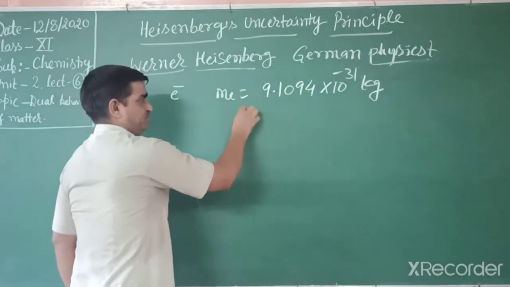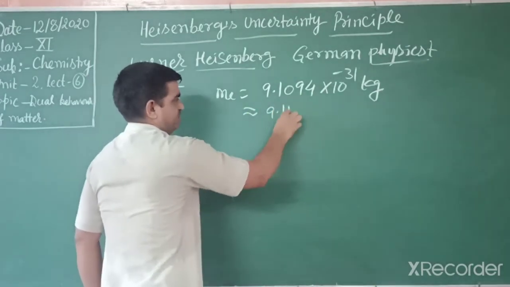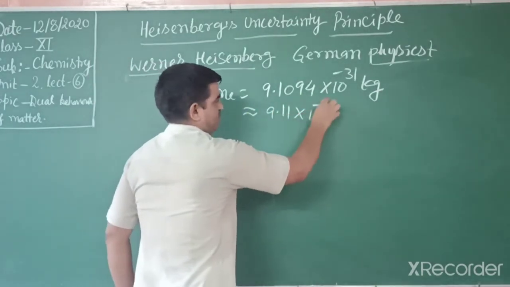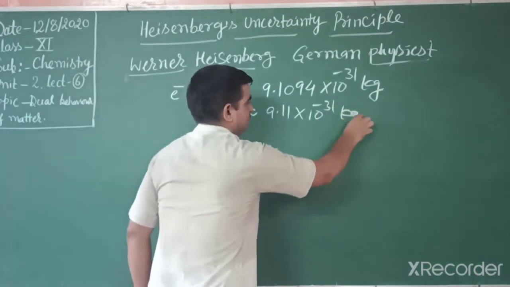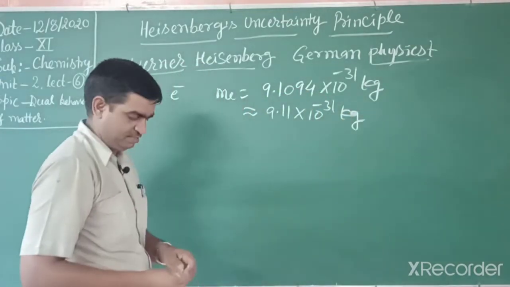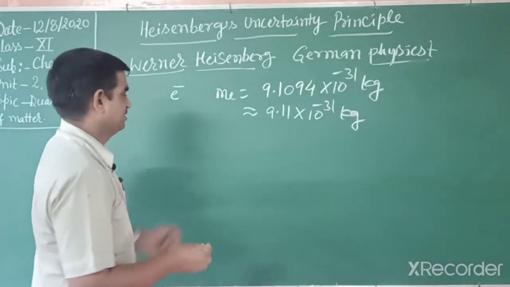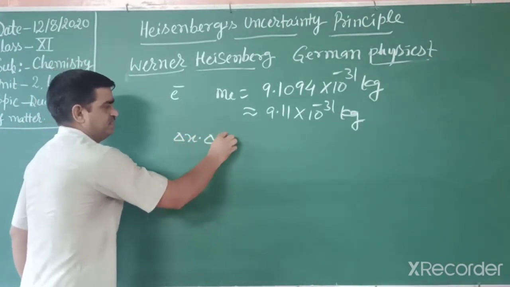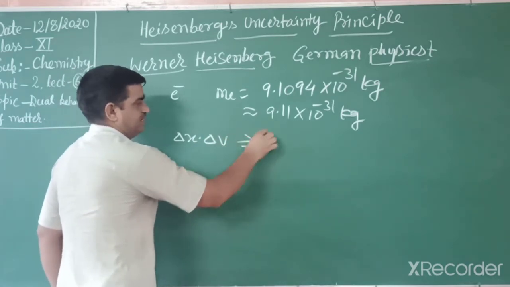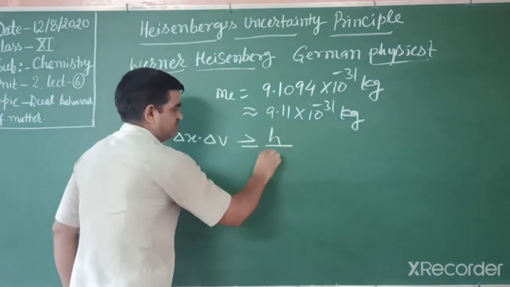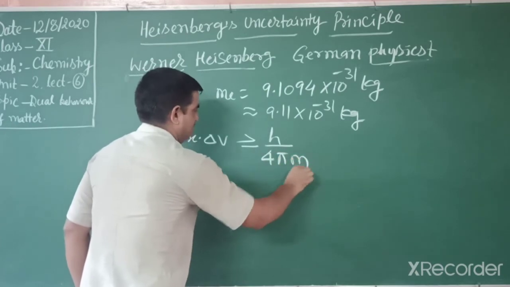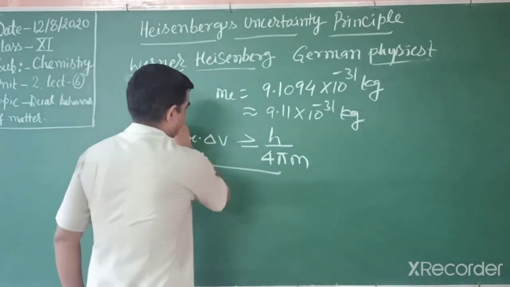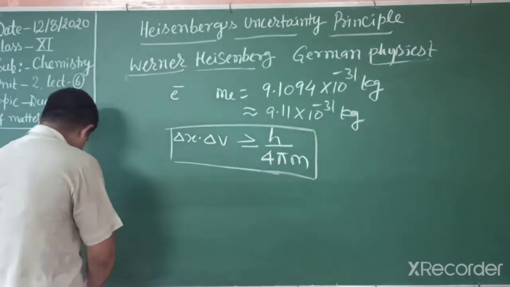Normally in numericals we use 9.11 into 10 to the power minus 31 kilogram to simplify. So delta x into delta v is equal to or greater than h by 4 pi m. This is the formula given by Heisenberg.